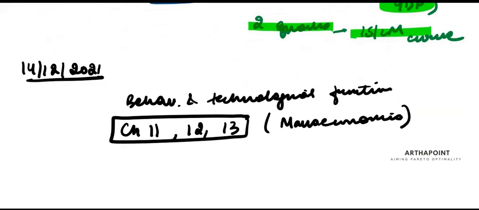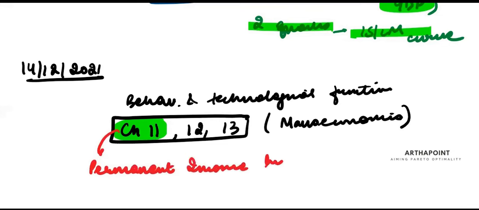Last year, there was a question on life cycle hypothesis in the exam for 2 marks. That is covered in chapter 11. This year, I'm expecting a question related to permanent income hypothesis. Again, part of chapter 11. So you have to thoroughly do these hypotheses.